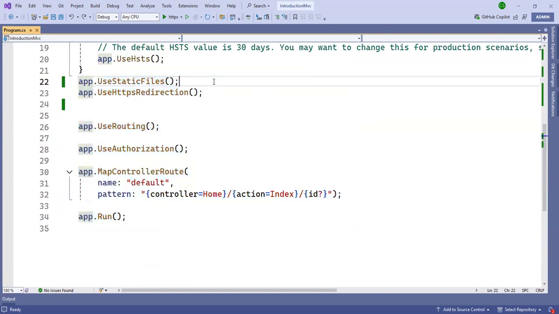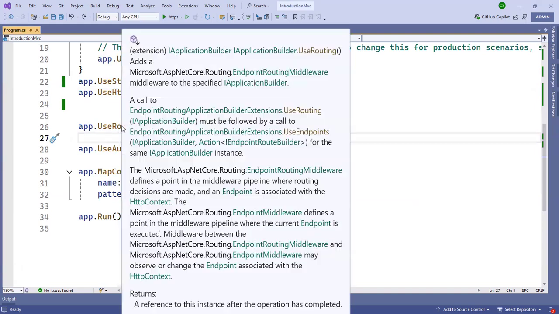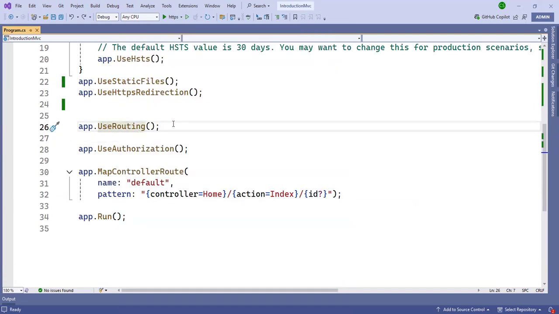This is used for the static files. This is for the HTTP redirection. Suppose that we have multiple protocols, HTTP and HTTPS. For that we can use this middleware. Use routing is for redirection from one page to another page. Suppose that we have a home controller with an index method, and we move from the home controller to the containers page. For that we use the use routing middleware.